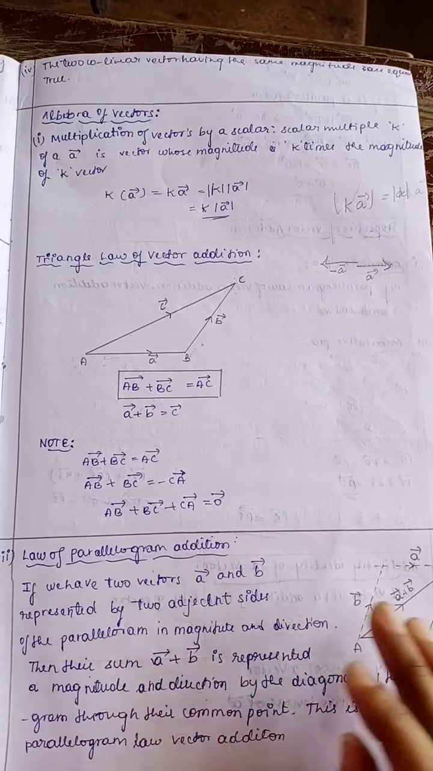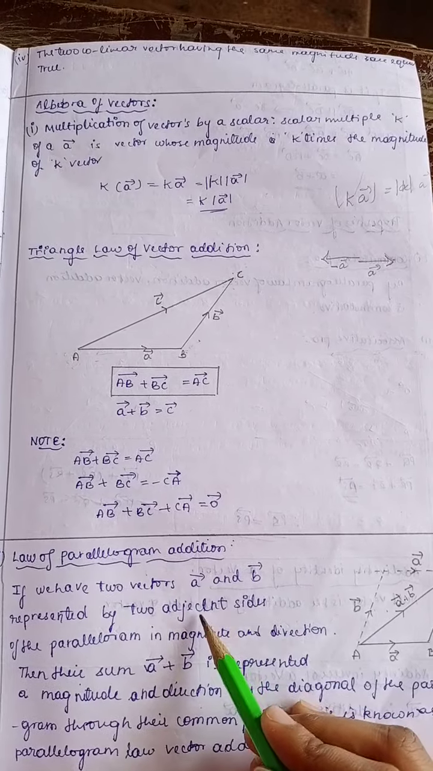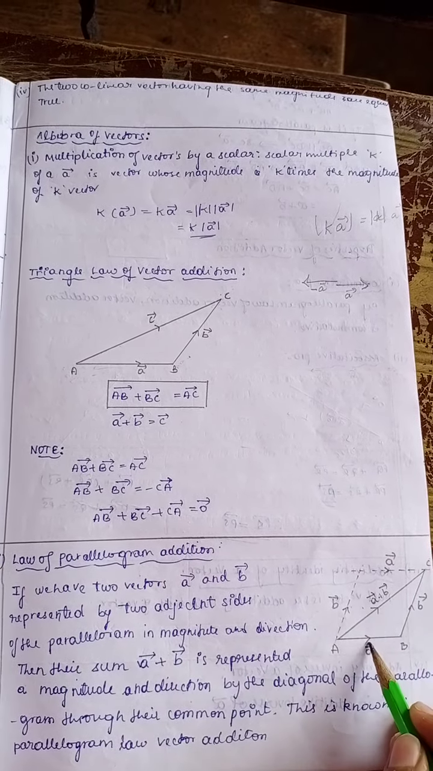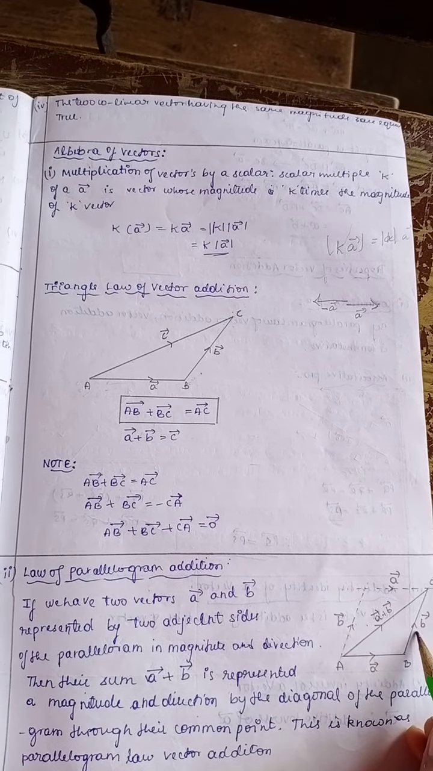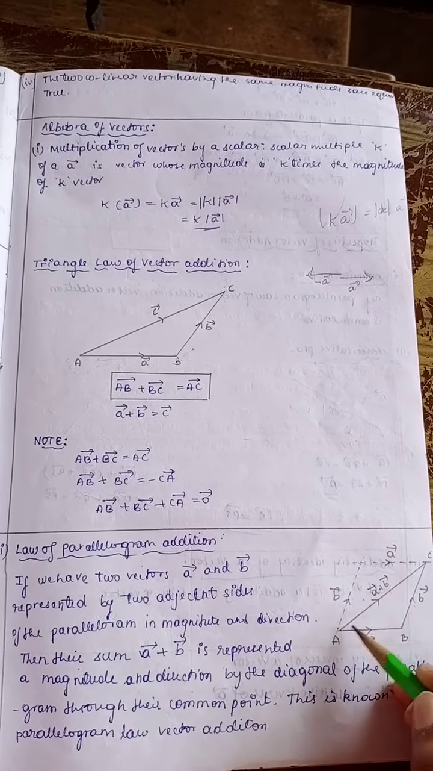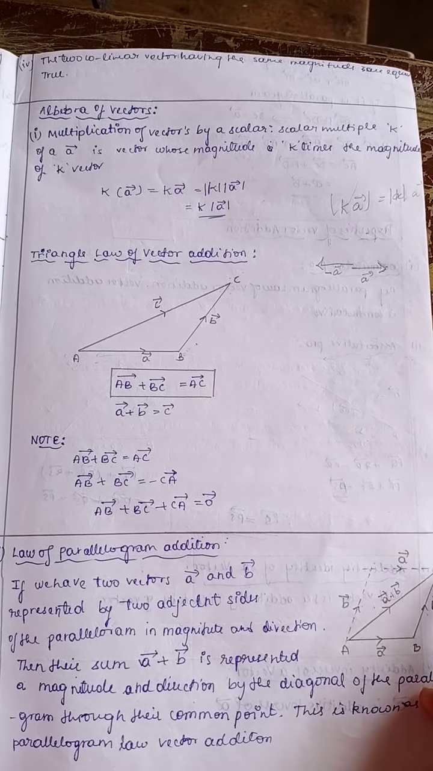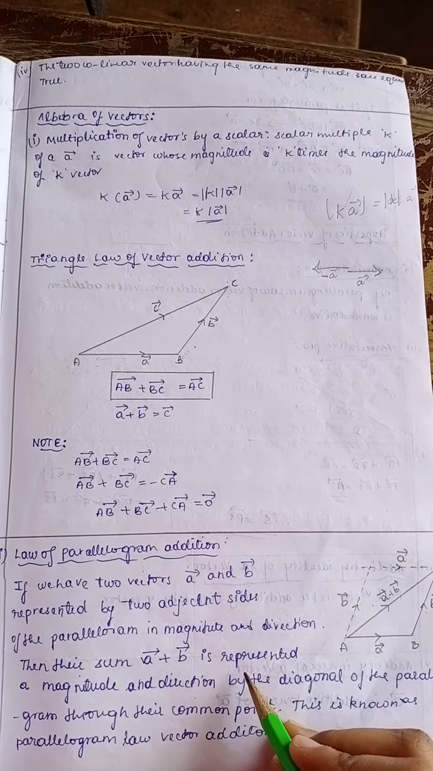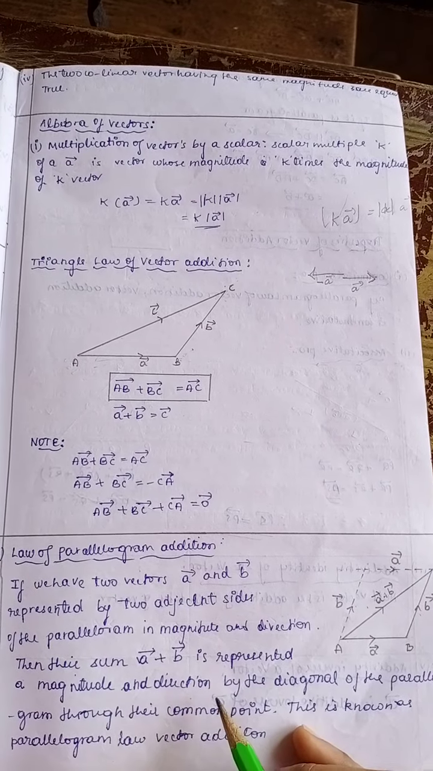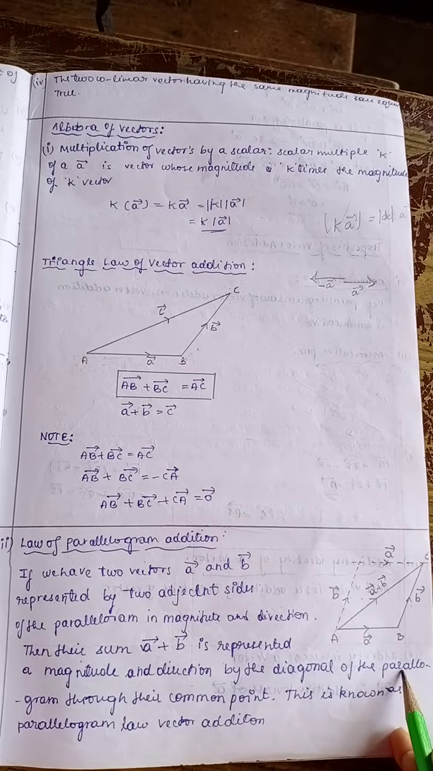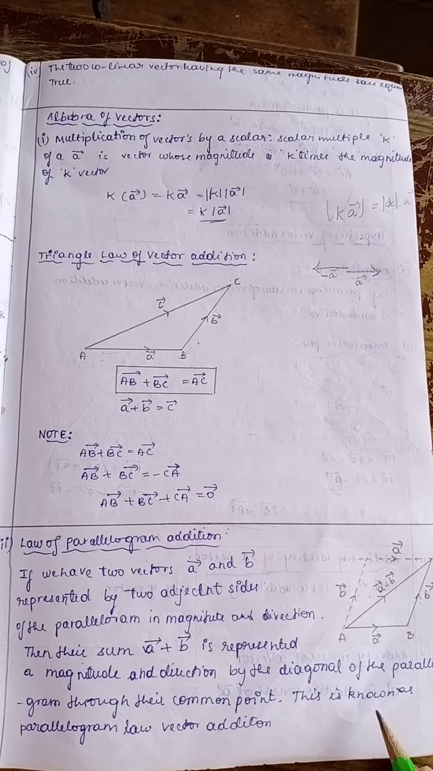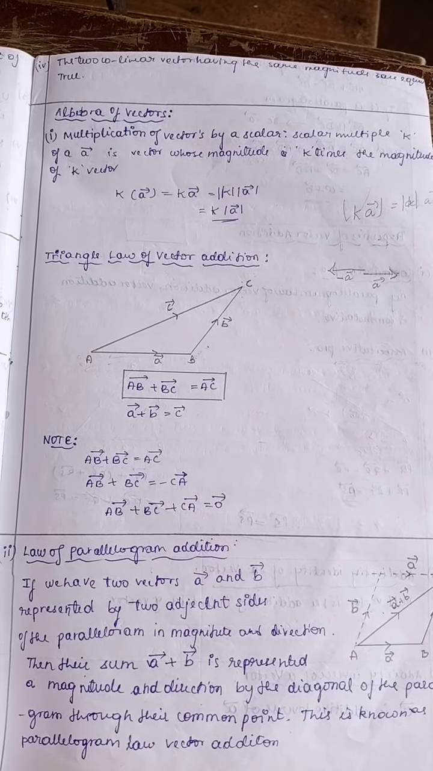Next is the law of a parallelogram. If we have two vectors A and B represented by two adjacent sides, here A and B are the two adjacent sides of a parallelogram in magnitude and direction. Their sum is A plus B. This A to C is A plus B. That is, the sum is represented in magnitude and direction by the diagonal of the parallelogram through their common point, A to C. This is known as the parallelogram law of addition.